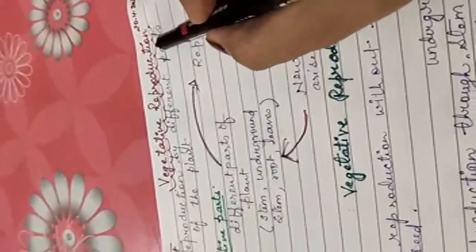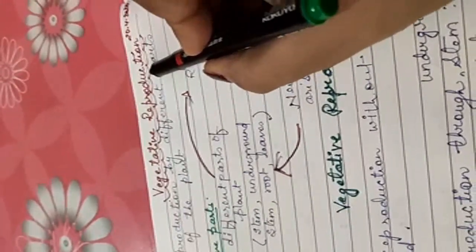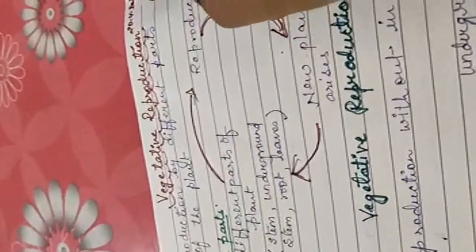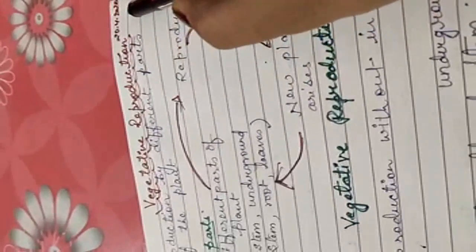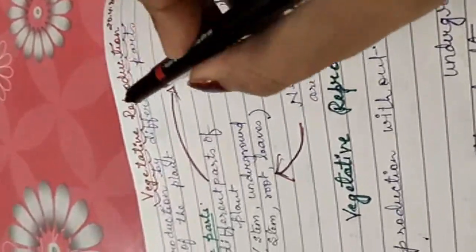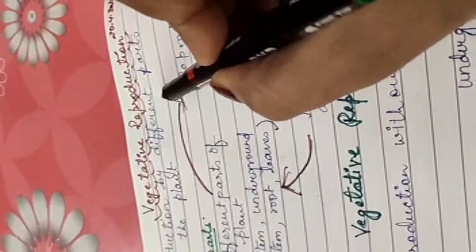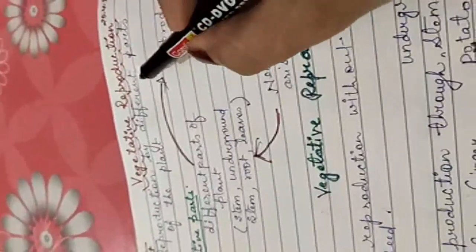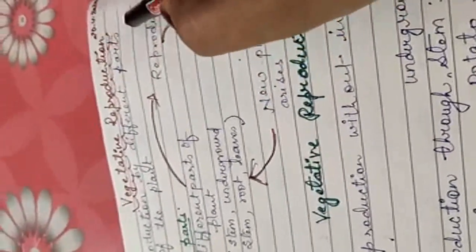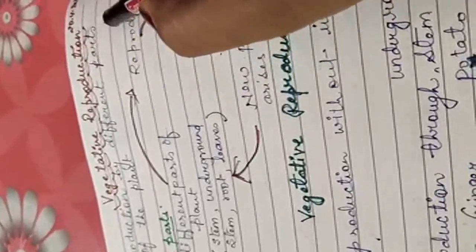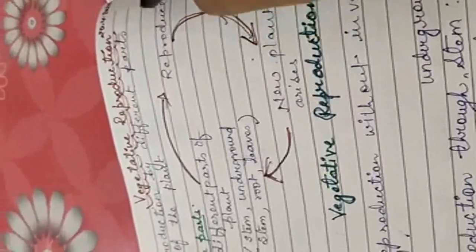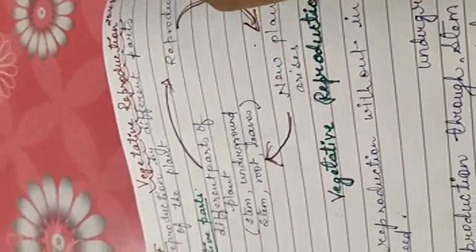Reproduction is the production of new plants which resemble their parent plants. For what? To increase the number of plants or species, to complete its race.